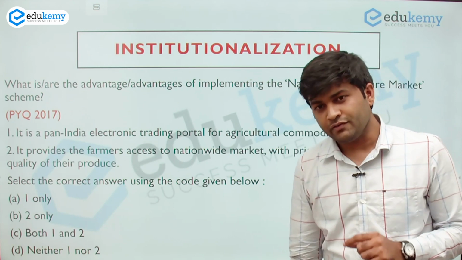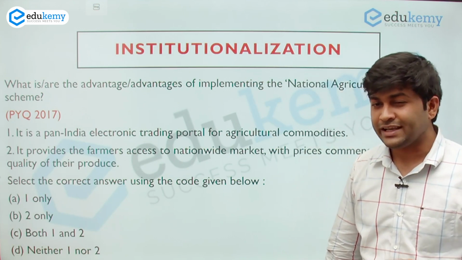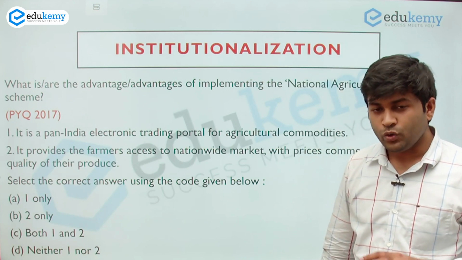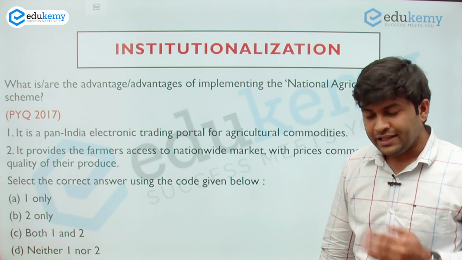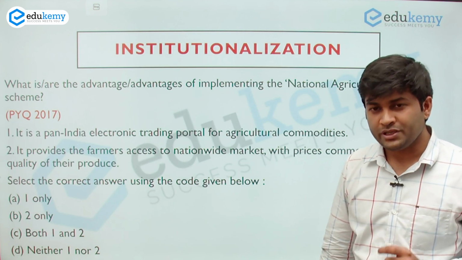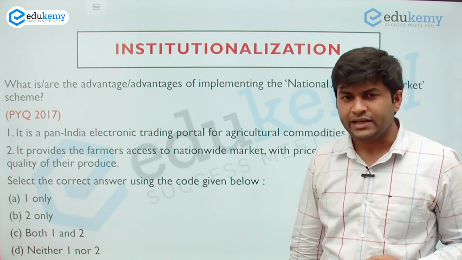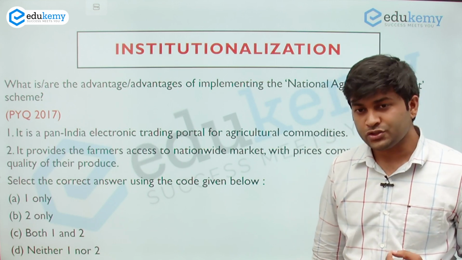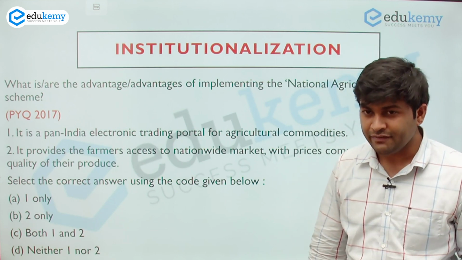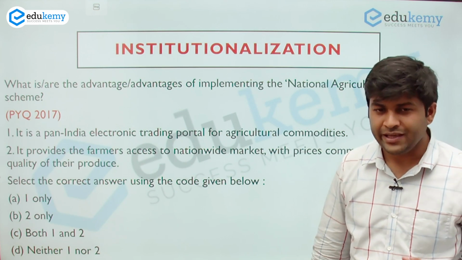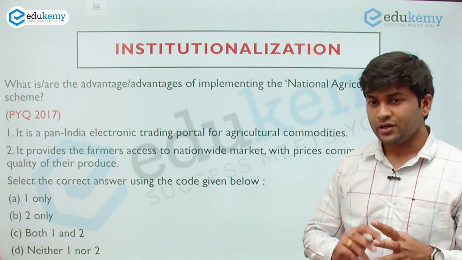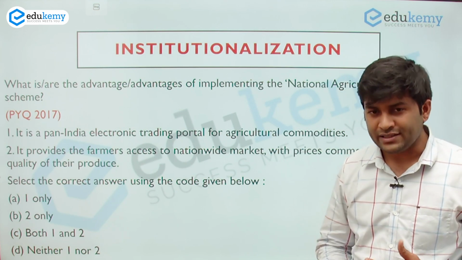Another hack of ours that we will term institutionalization. Now what do you mean by this? There are certain questions in your UPSC examination which talk about certain national level institutions, international level institutions, or any schemes attached to the national level or international level.